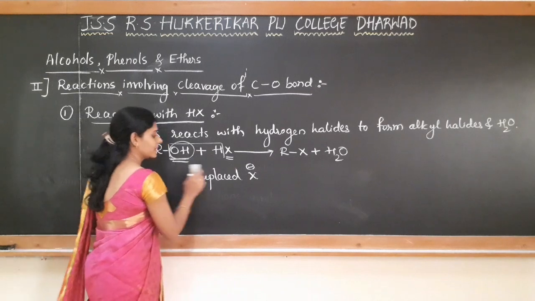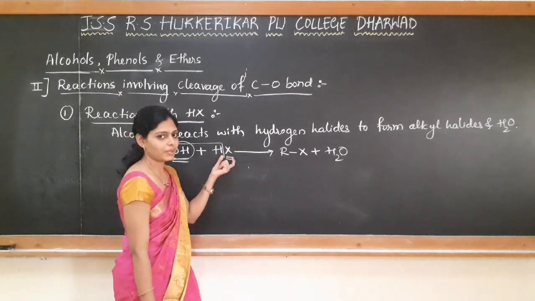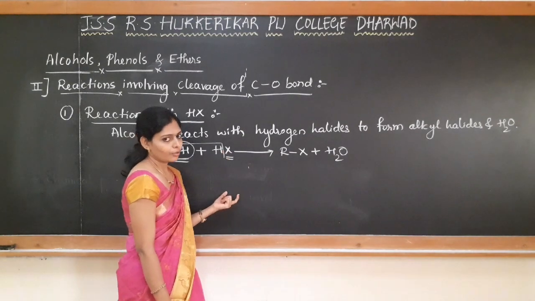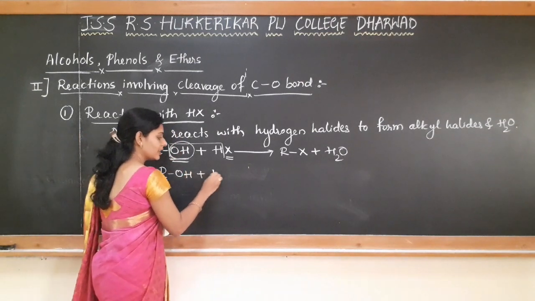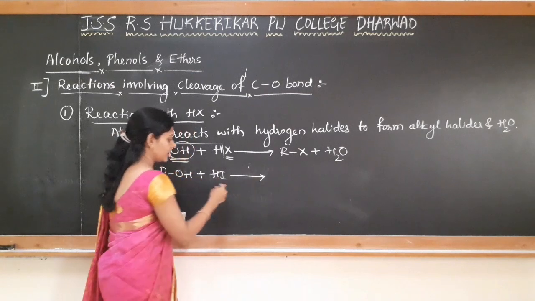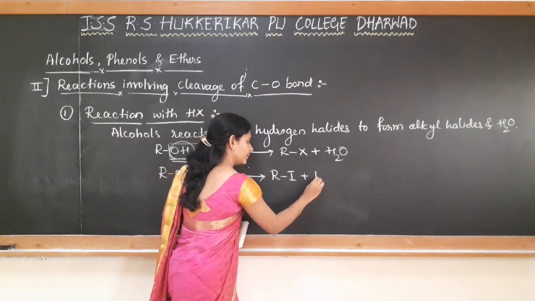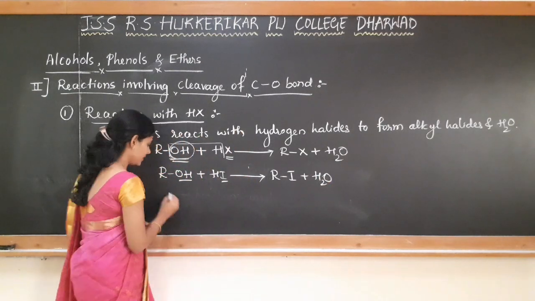We will see some examples here. As I said, HX may be any hydrogen halide. It may be hydrogen iodide, hydrogen bromide or hydrogen chloride. So when alcohol reacts with hydrogen iodide, there is a formation of alkyl iodide plus water. So OH is replaced by iodine.